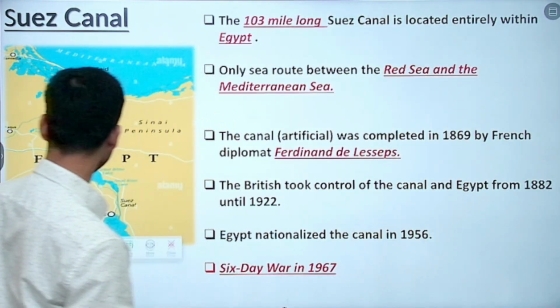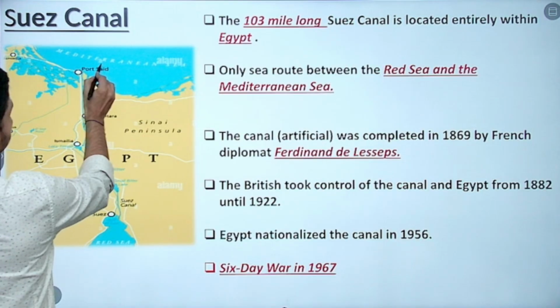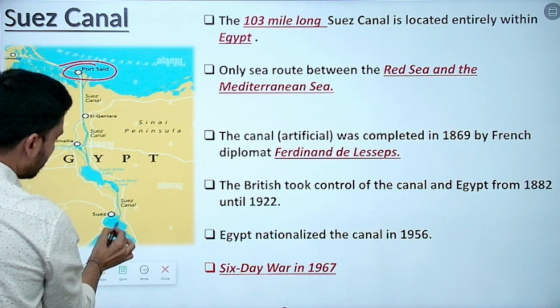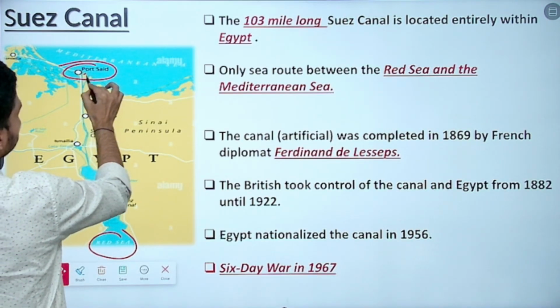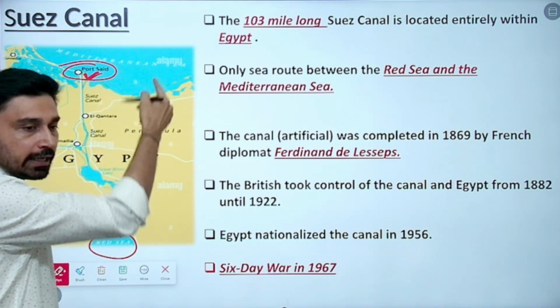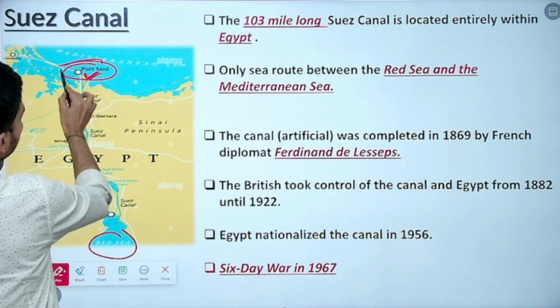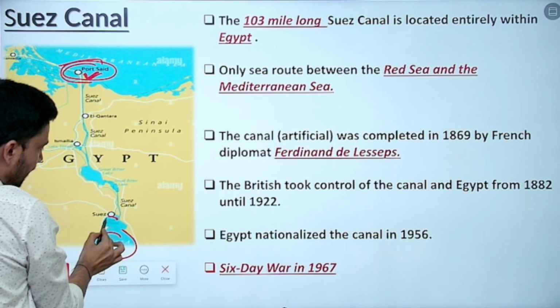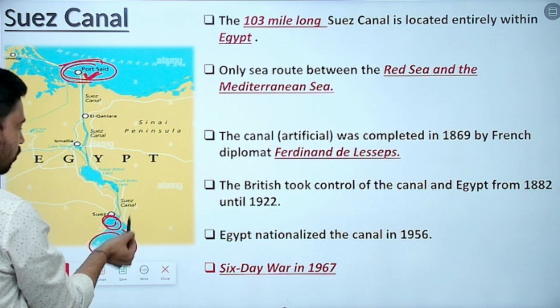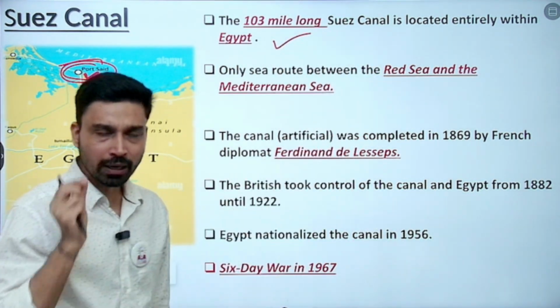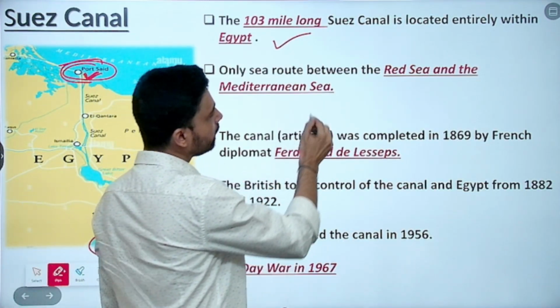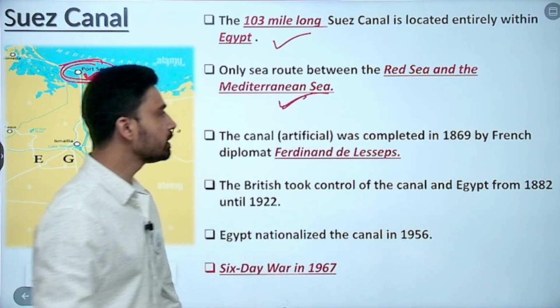Next we have the Suez Canal. Suez Canal, as you can see, is connecting the Mediterranean Sea in the north and the Red Sea in the south. Basically, it is a man-made canal that starts from Port Said. On the Mediterranean side, you have Port Said, and then on the southern side, you have Port Suez or Gulf of Suez, we can say. It is about 103 miles long, the only water body that connects the Red Sea and the Mediterranean Sea.